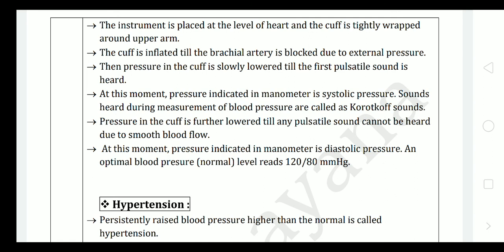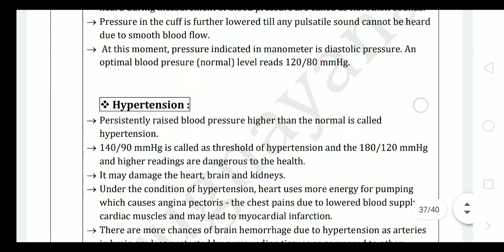The pressure in the cuff is further lowered till no pulsatile sound can be heard due to smooth blood flow. At this moment, the pressure indicated on the manometer is the diastolic pressure. An optimal blood pressure, that is the normal level, reads 120/80 mmHg.